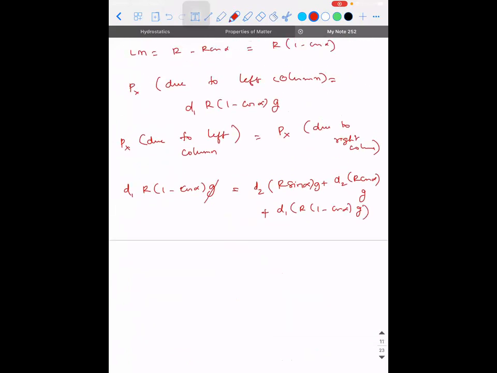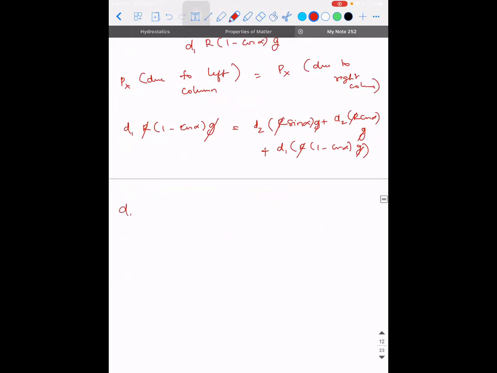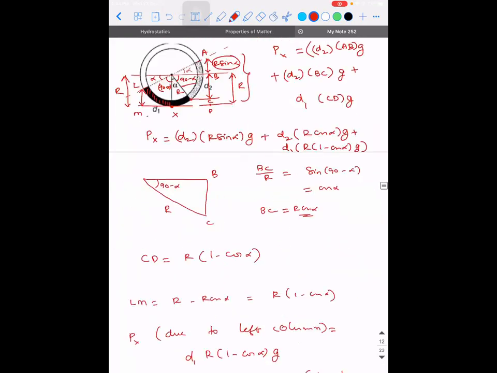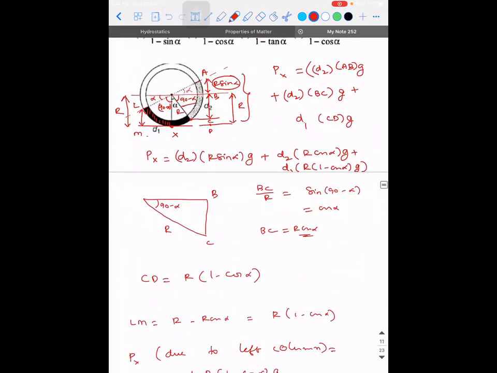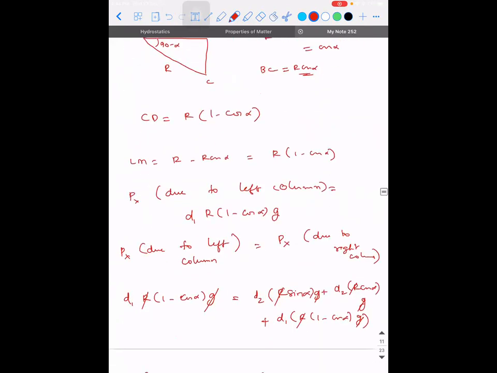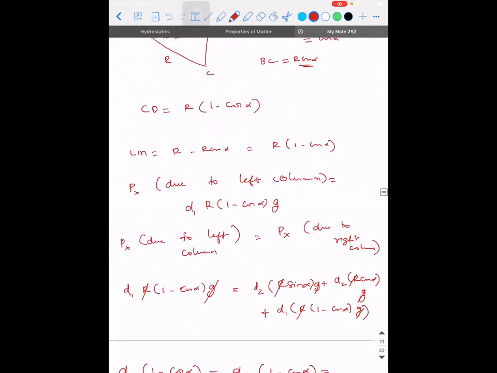So what is going to get cancelled? g is gone. R is also gone. So D1 into 1 minus cos alpha minus D1 into 1 minus cos alpha is equal to D2... D1 is getting cancelled. Wait.